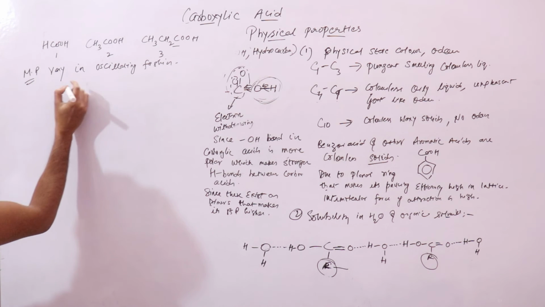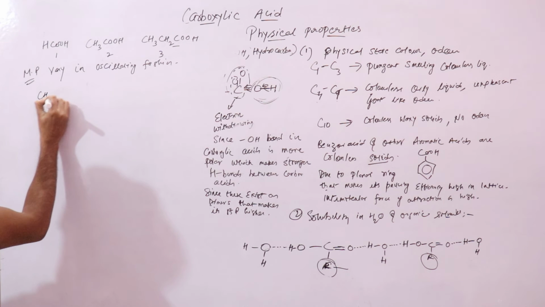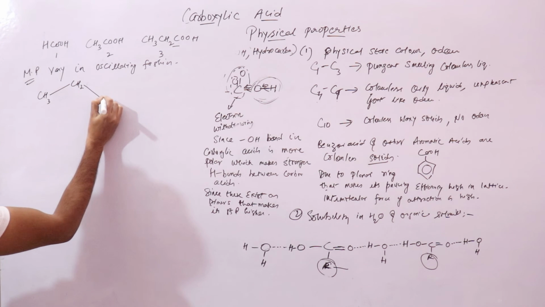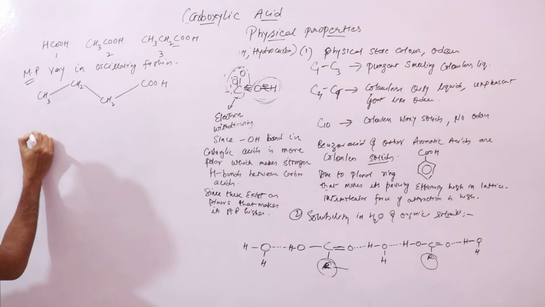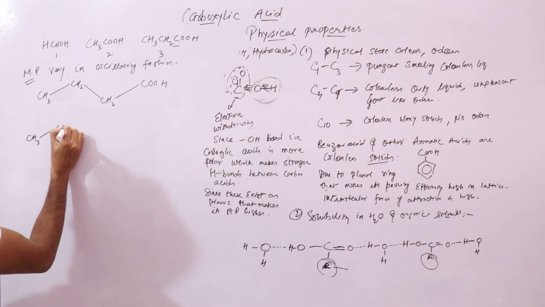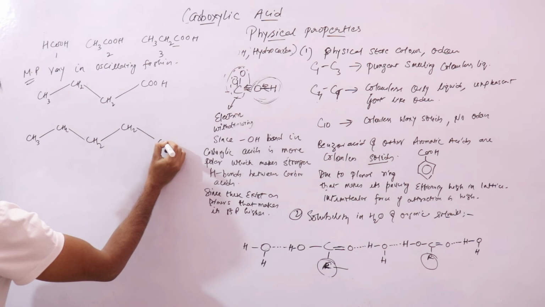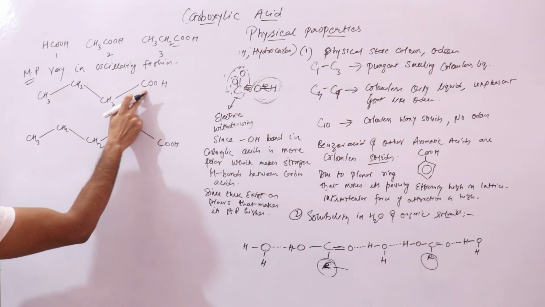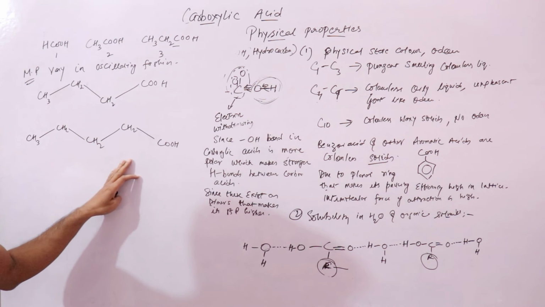Now let's look at the structure of a carboxylic acid that contains an even number of carbon atoms, right? This one, right? The other is CH3, CH2, CH2, CH2, then you have COOH. There are 2, 3, 4. This has 4 carbon atoms, even number. Now 1, 2, 3, 4, 5. This has 5 carbon atoms. This is your odd number, right?